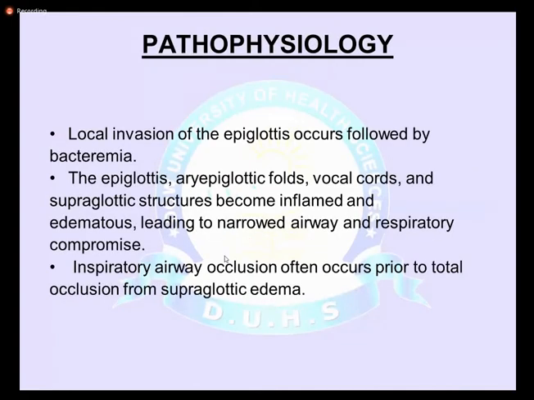The pathophysiology is local invasion of the epiglottis followed by bacteremia, which causes inflammation of the epiglottis. The epiglottic folds, vocal cords, and supraglottic structures become inflamed and edematous. Because the airway is narrow in the pediatric age group, this inflammation further narrows the airway, causing decreased air entry and respiratory compromise. Inspiratory airway occlusion often occurs prior to total occlusion from the supraglottic edema.